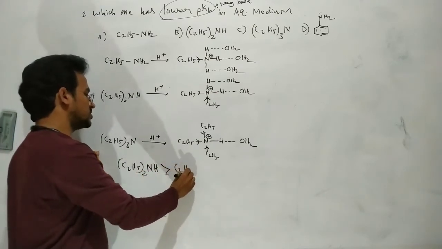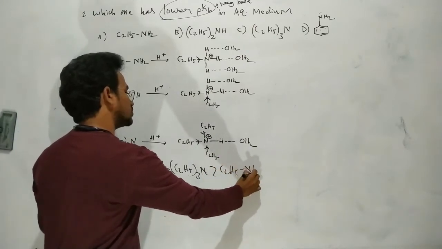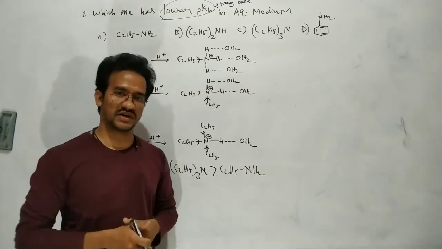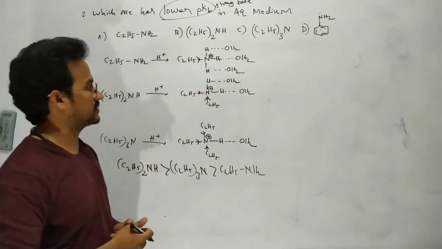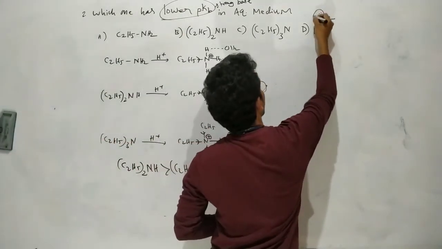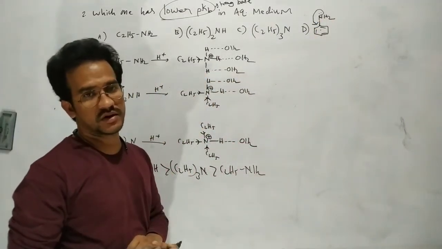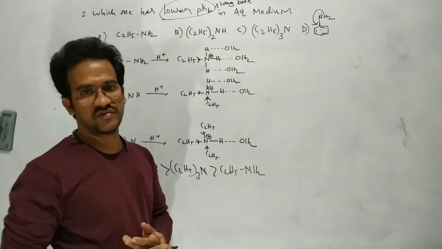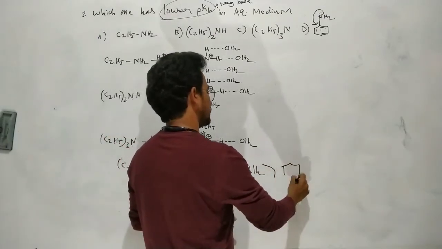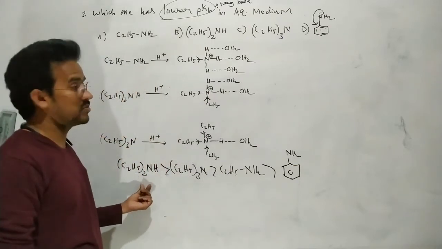Next, (C2H5)3N and then C2H5NH2 follow, based on the combination of these two effects, the solvent effect as well as the electronic effect. Next, the aromatic amine is the least basic because the lone pair of electrons is involved in resonance, so the availability of those electrons for the acid is very less. That is the least basic compound. So which one has a lower pKb? The strong base has a lower pKb value.